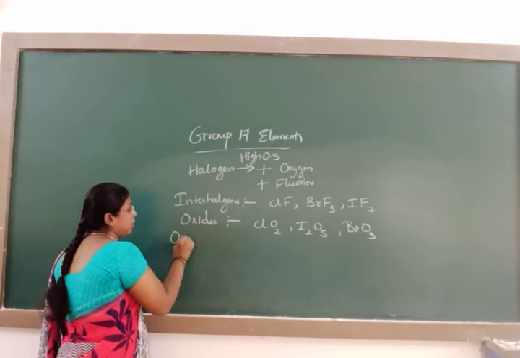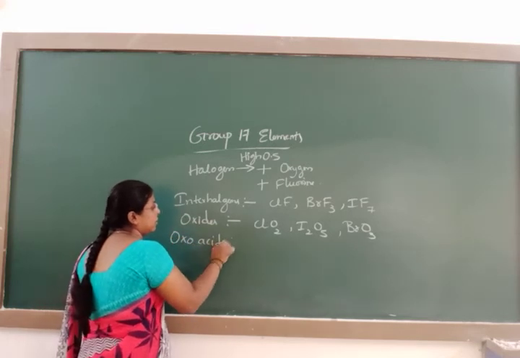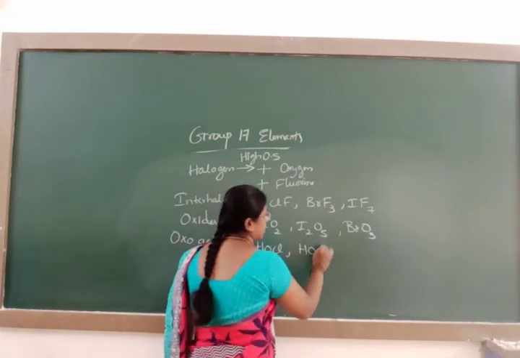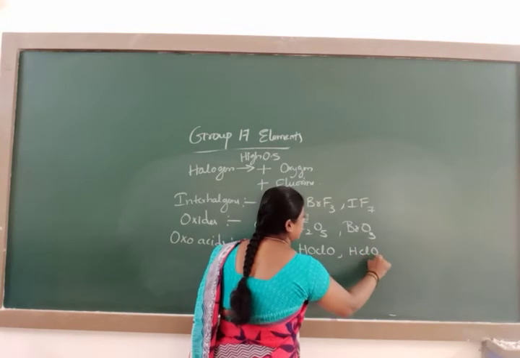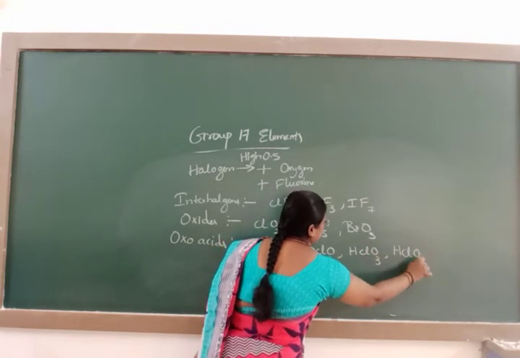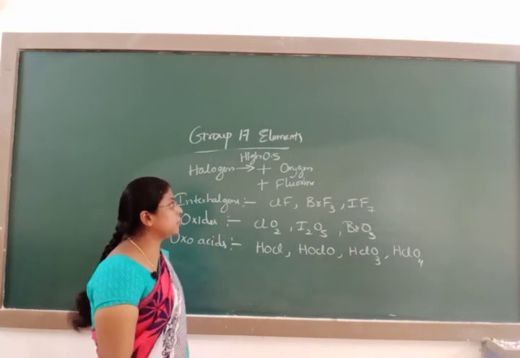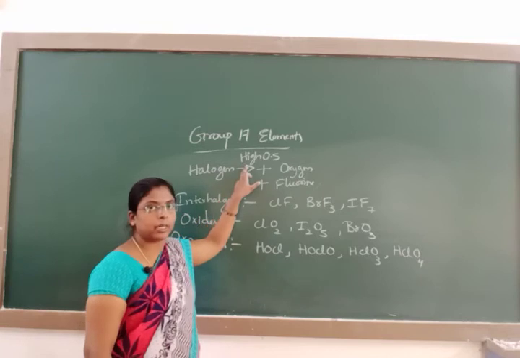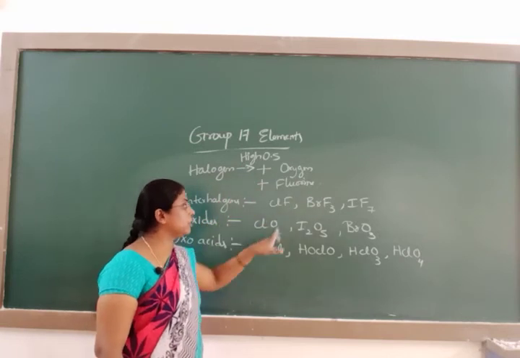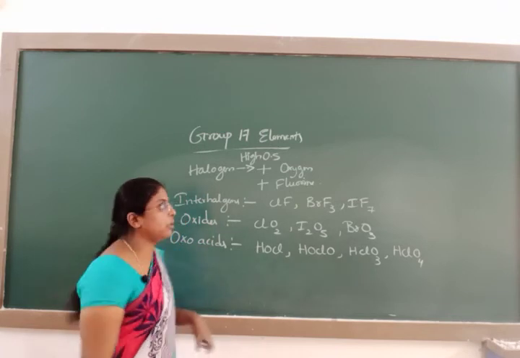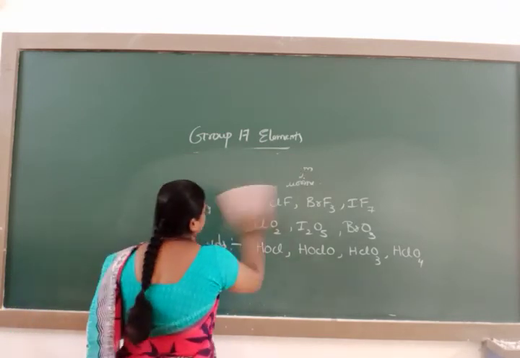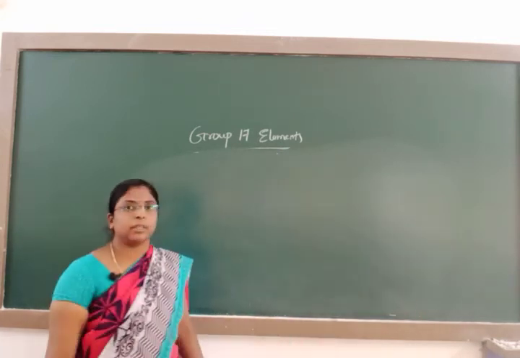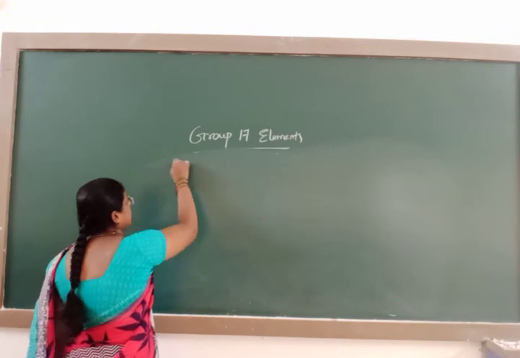Some of the oxo acids like HOCl, HOClO, HClO3 and HClO4. These are some of the examples when the halogen elements exhibit high oxidation state when they are with oxygen, as well as fluorine, or it may be chlorine also. This is all about the oxidation state. After oxidation state, the second chemical property is the oxidizing power.